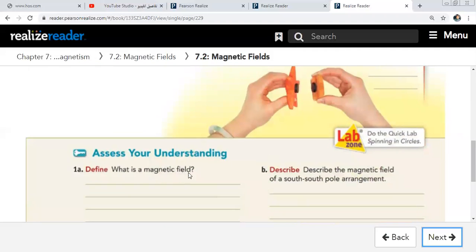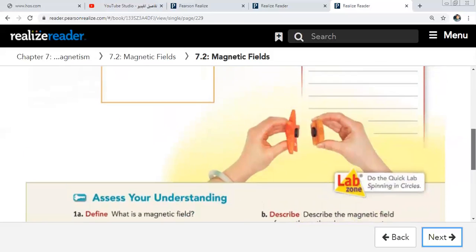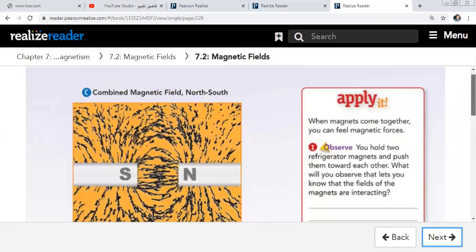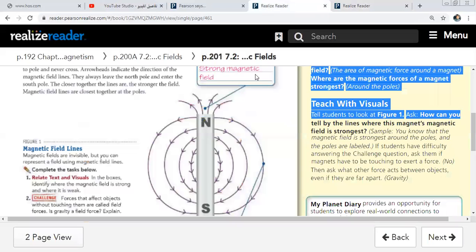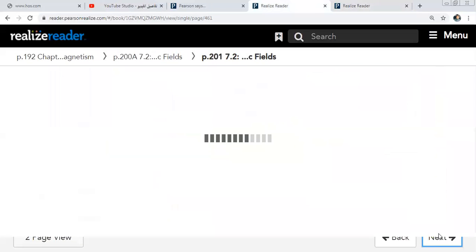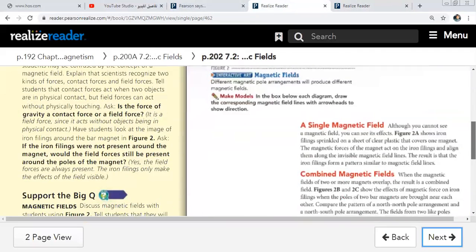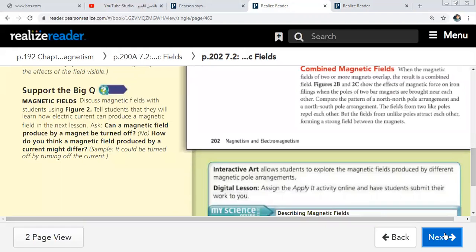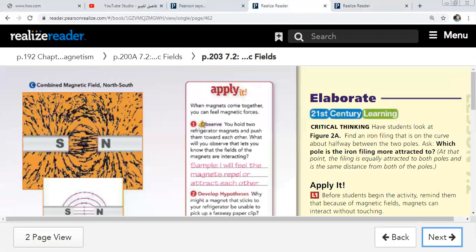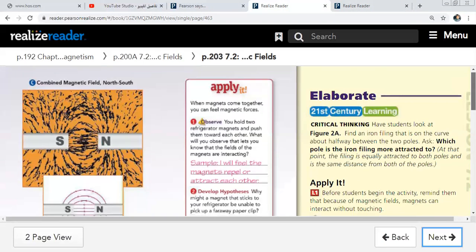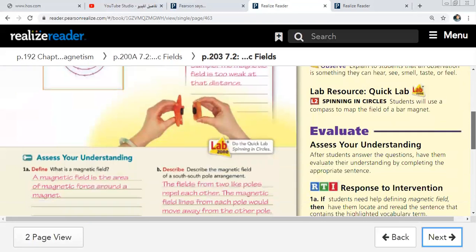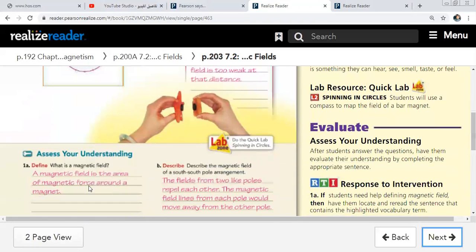What is the meaning of the magnetic field? The magnetic field is the area of the magnetic force around a magnet.